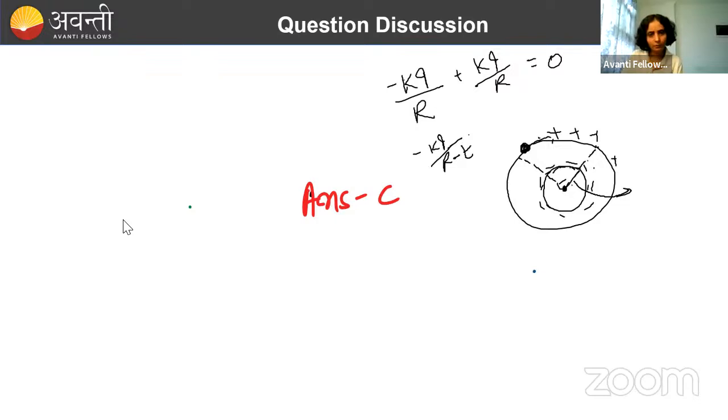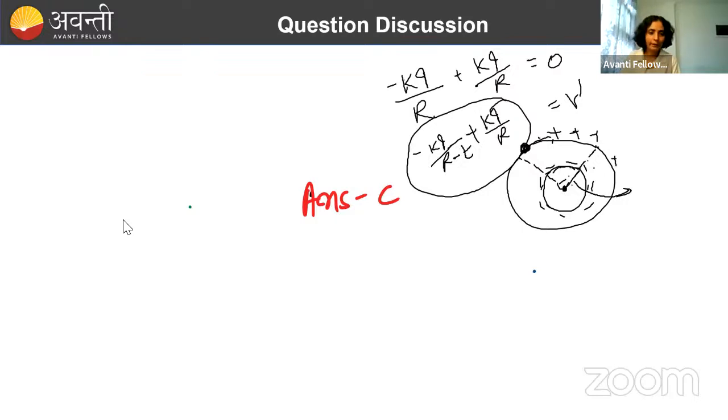And what will be that potential because of the positive charge? It will be same as that on the surface, so that will become equal to KQ by R. Now you simply add these two. That will give us potential of this negative sphere. Done. Calculate its value. Suppose it is V dash. So the potential difference between capacitor plates will be V dash minus 0. That will give you the value.